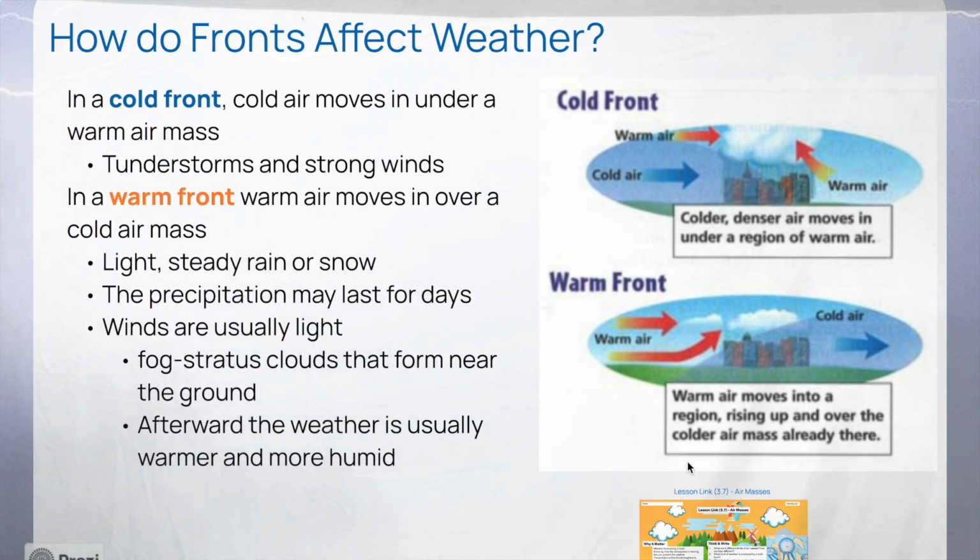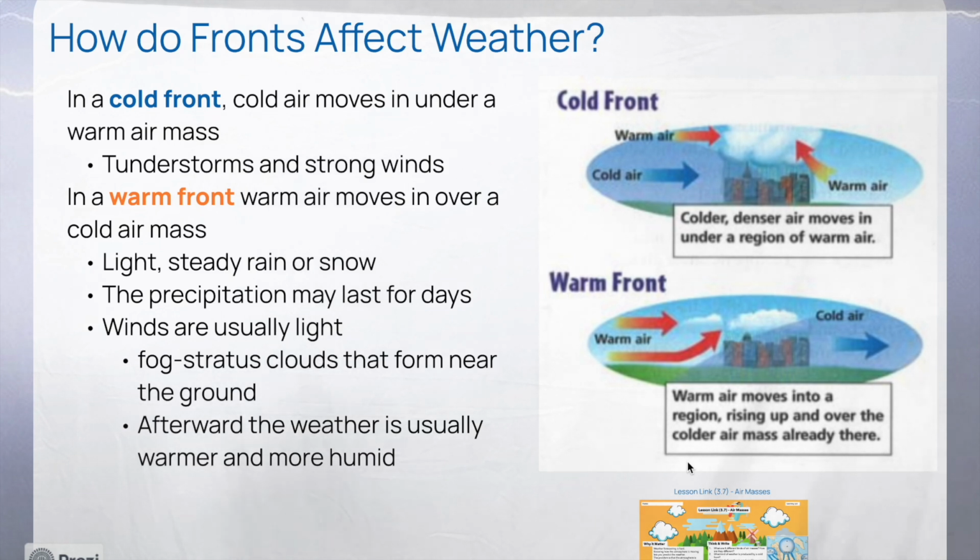How do fronts affect weather? In a cold front, cold air moves in under the warm air mass, like how we talked about before in that example. The cold front brings brief, heavy storms. There may be thunderstorms and strong winds. After the storm, the skies are usually clearer and the weather is usually cooler and drier.